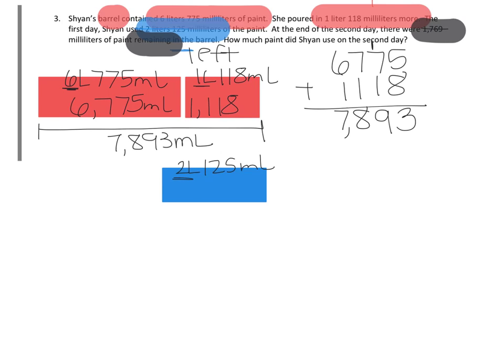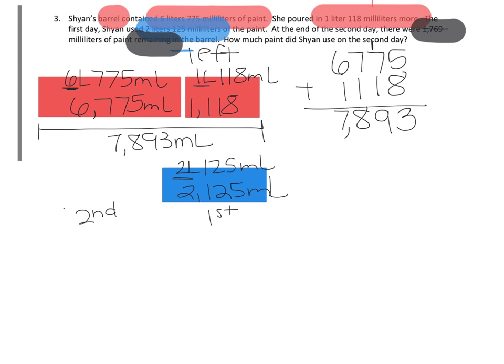We know this means 1,000, so 2,125. And then that was the first day, and we don't know the second day. Okay, because in the math problem it says she used that paint, and at the end of the second day, oh, I did it wrong. She used this much paint, so we're going to take this away.